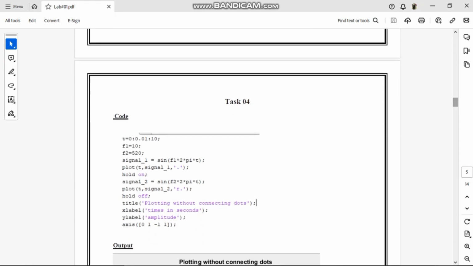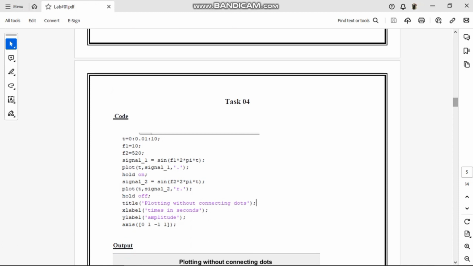Moving on to task 4. Here we have to plot a signal by using hold on and hold off commands. The time interval is from 0 to 10. Frequency of the first signal is 10 and frequency of the second signal is 520. Again the signal sine function is shown. For plotting we use the plot command.